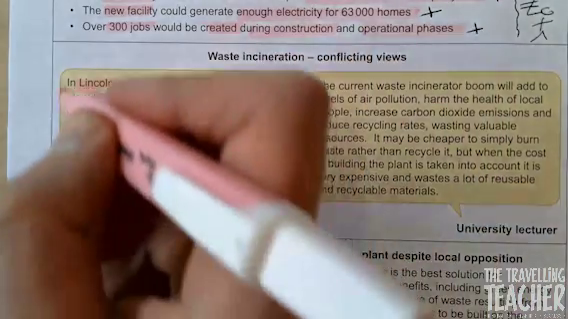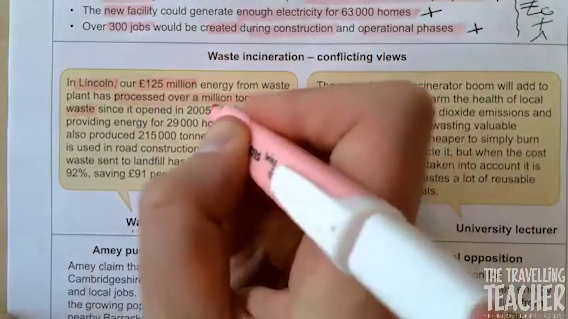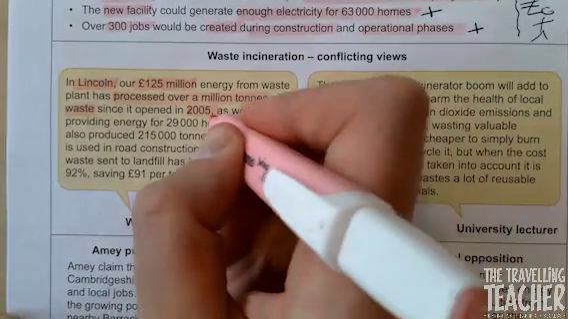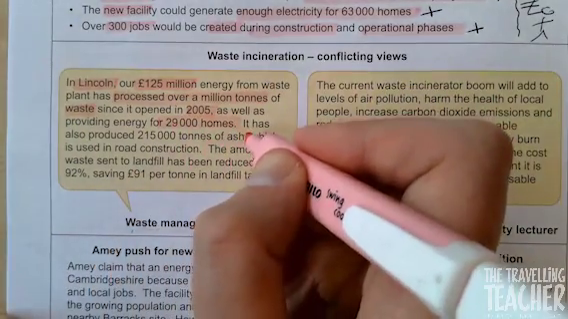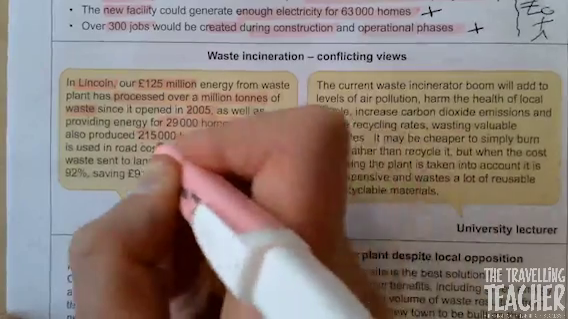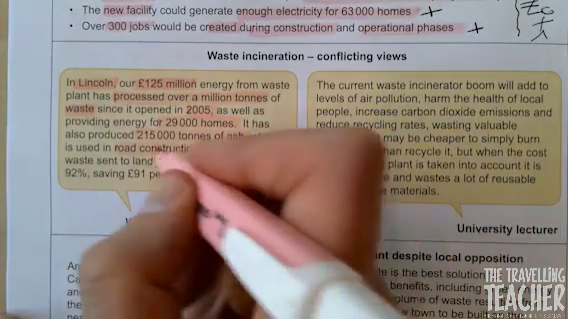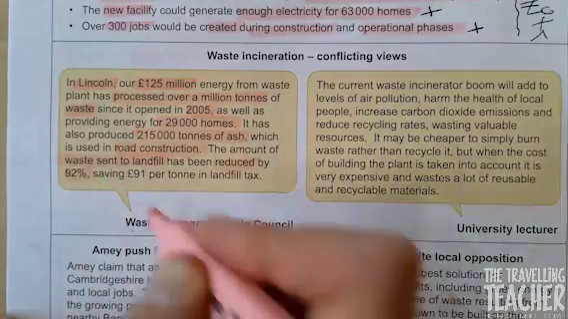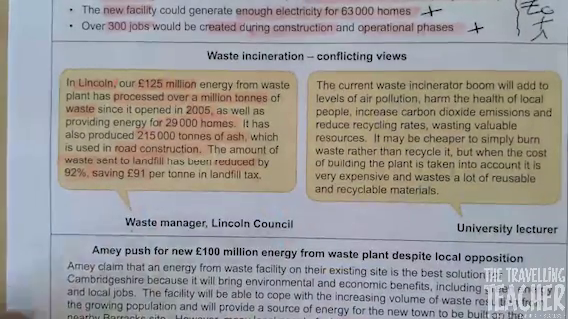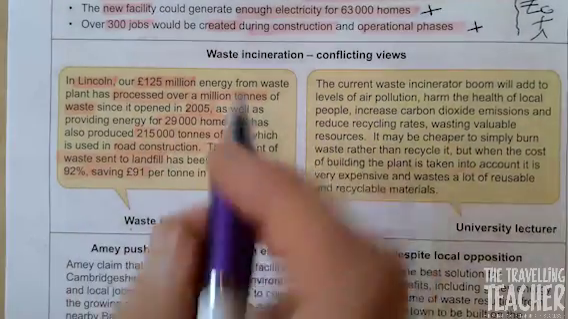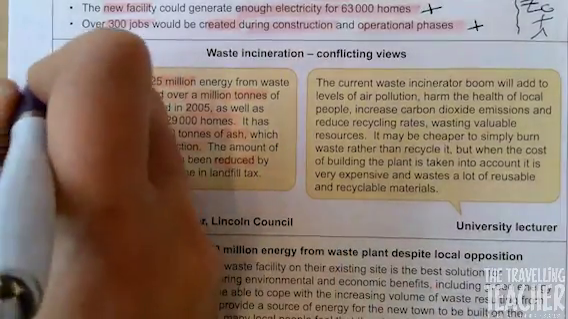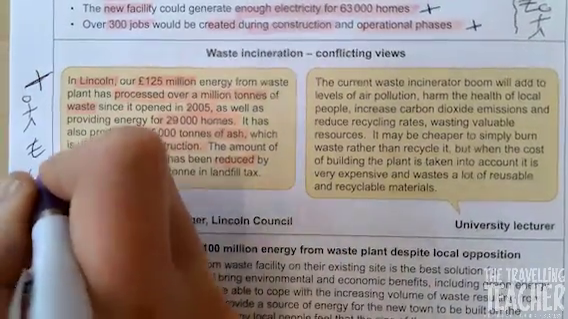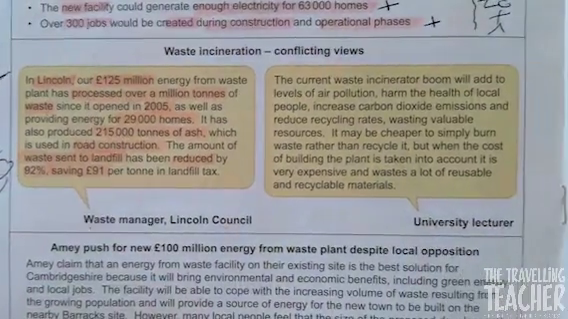So highlight Lincoln, highlight 125 million, highlight processed over 1 million tonnes, waste, 2005, highlight energy 29,000 homes, highlight 215,000 tonnes of ash, road construction, waste sent to landfill reduced 92%, saving £91. So once again, all of this here is positive, socially, economically and environmentally. Right, let's go to the negative side.